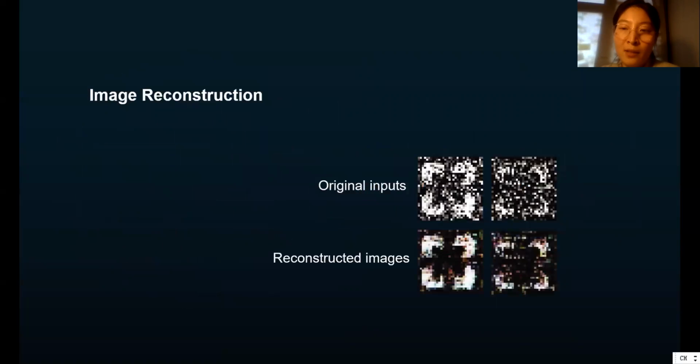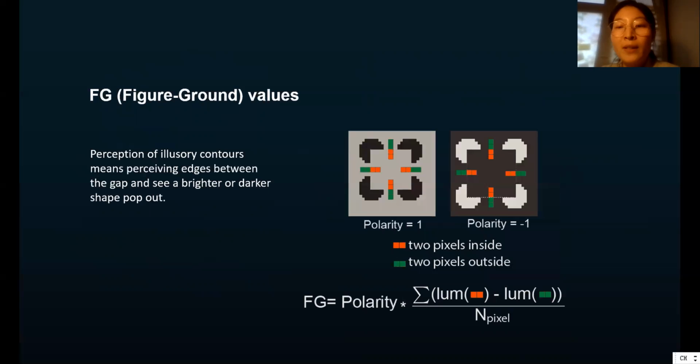Next, we inspect the reconstructed images from the first layer. Compared to the original noisy input, the reconstructed images were denoised by the network. We constructed a figure ground value quantity. Humans tend to see a brighter or darker figure pop out from the background, even though the luminance is the same. In the reconstructed images from the network, we compare pixels just inside or just outside the illusory contour, taking into account the expected polarity of the illusion. If the network sees the illusion like humans, the comparison should lead to a non-zero value.